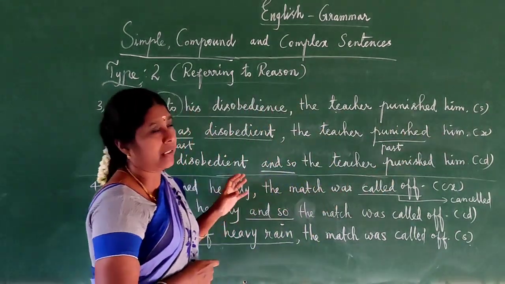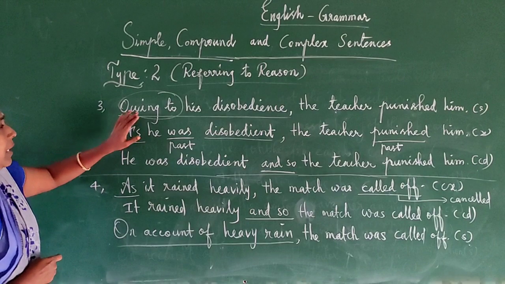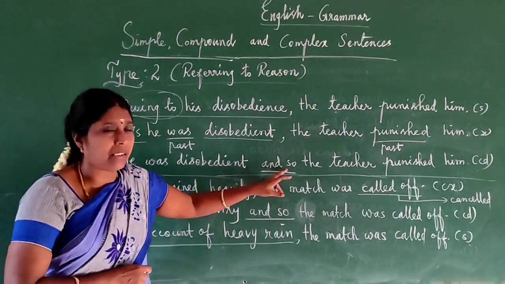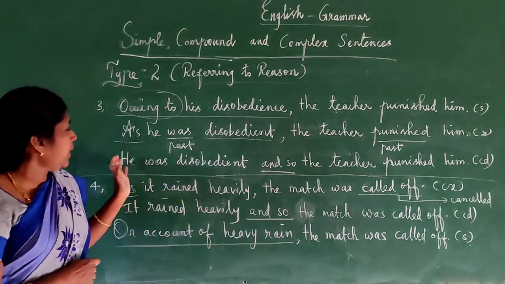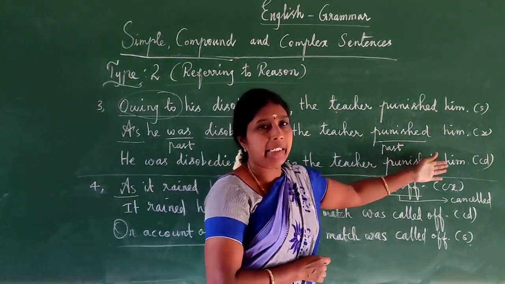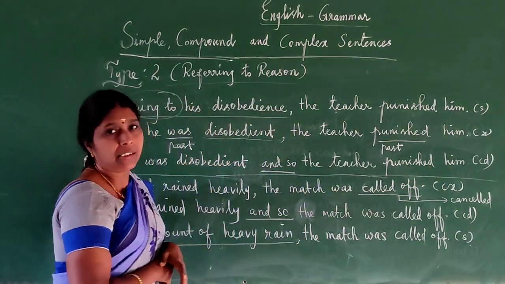This is complex. Then compound is very easy. We have to remove "as". Then in between the two sentences, write down the conjunction word "and so". He was disobedient and so the teacher punished him. This is compound. You understand?